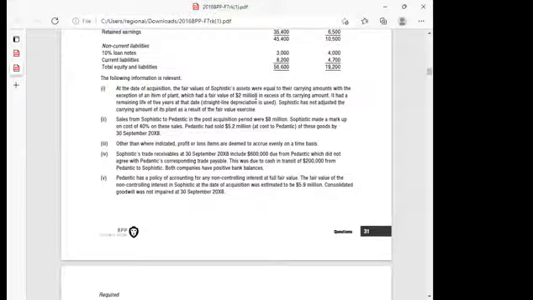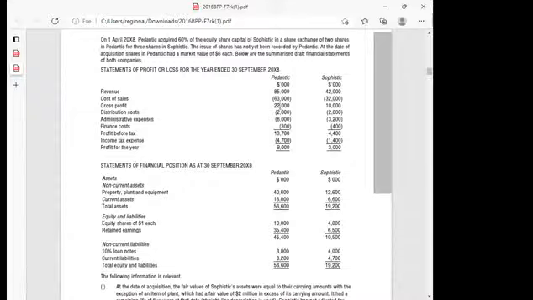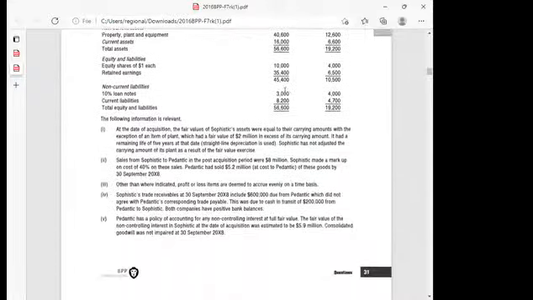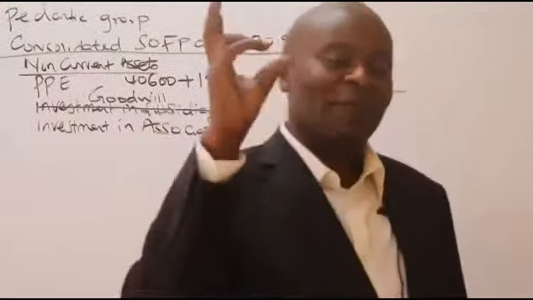Their carrying amount, with the exception of an item of plant, which had a fair value of $2,000 in excess of its carrying amount. Why am I calling this 2,000? It's because my statements here are given in terms of $1,000. So for compatibility, ladies and gentlemen, I must keep chopping the 3 zeros. So instead of saying 2 million, I'm seeing 2,000 there. Now, any additional information that you're given here, of course, that 2,000 has not been factored into the financial statements given up there.